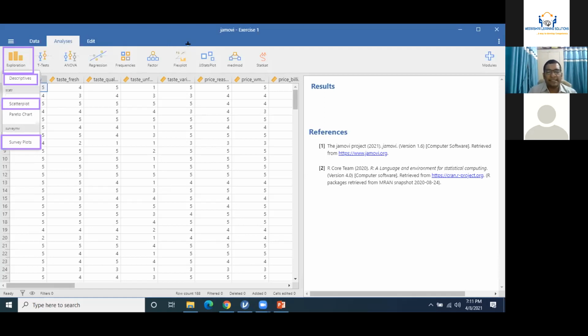If you have already imported scatter plots, survey plots, or descriptives, descriptives need not be installed or imported as a library. These are the 3 options which we'll be working with first in the next 20 to 30 minutes, right?